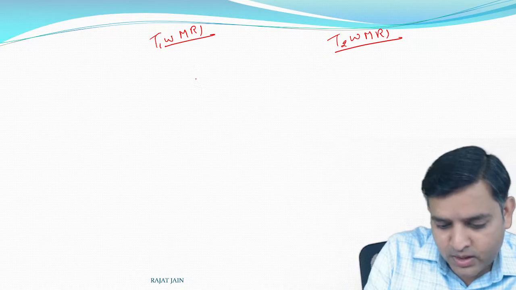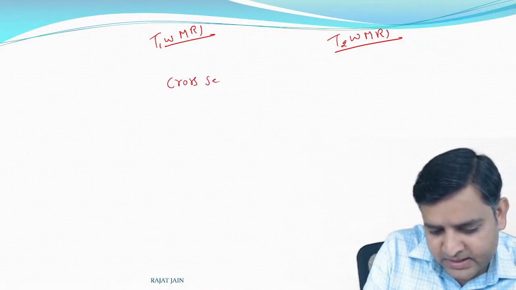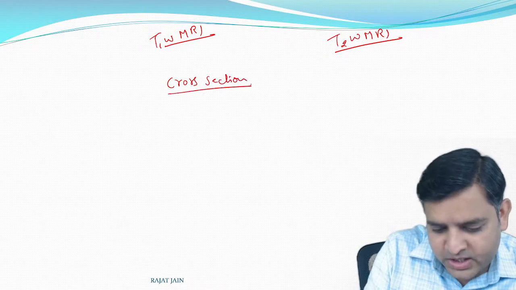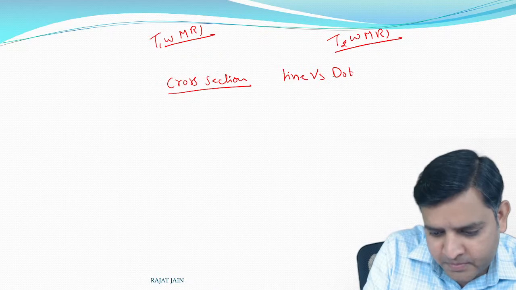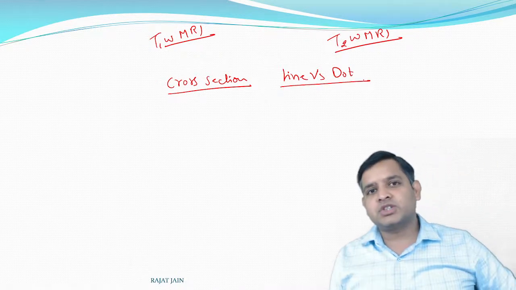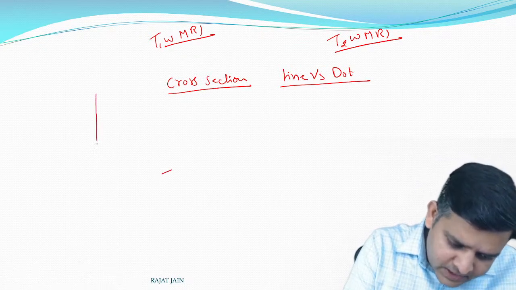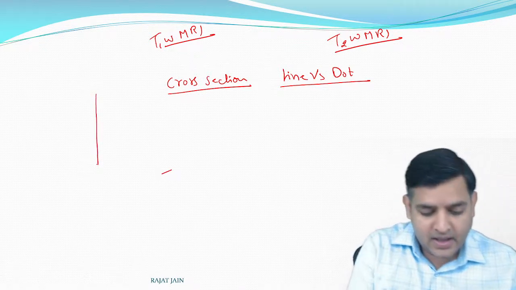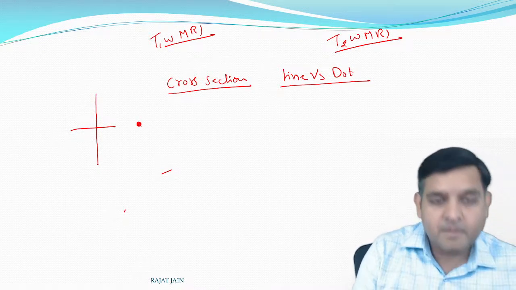Please remember this simple rule. If you are seeing a cross section, this is called the line versus dot principle. If it's a vertical vessel in the body and I take a transverse section, it will be seen as a dot.